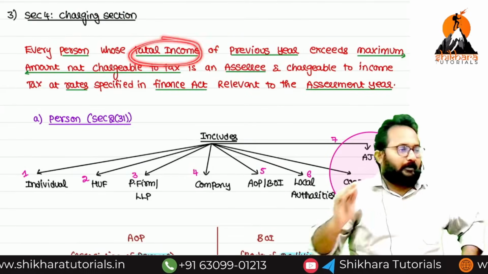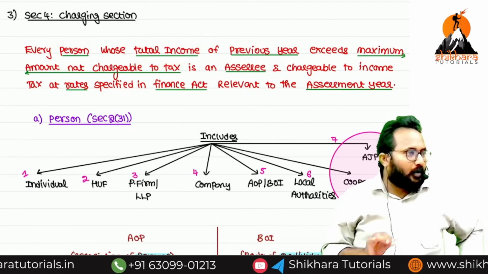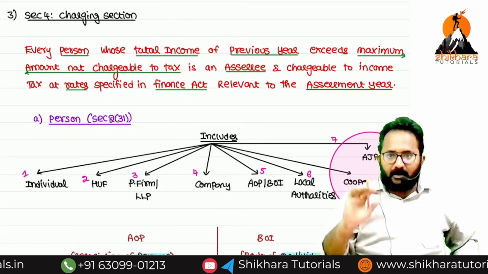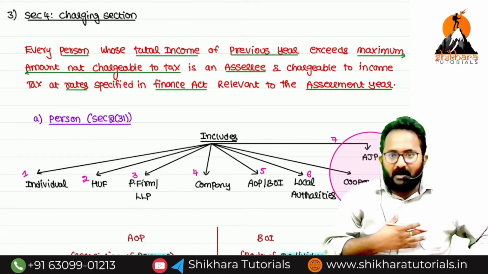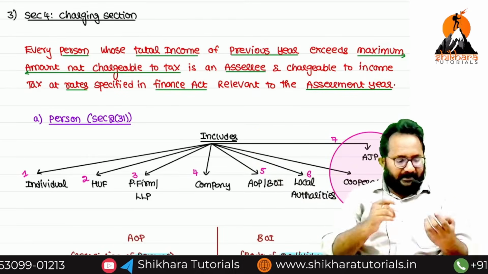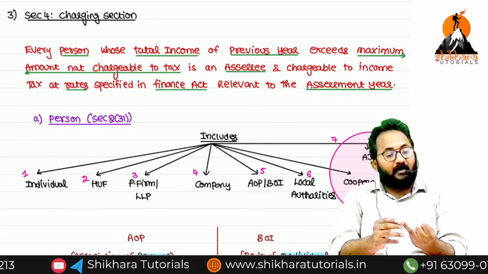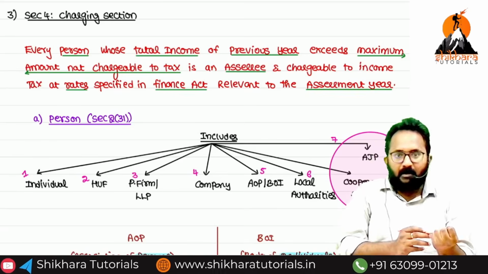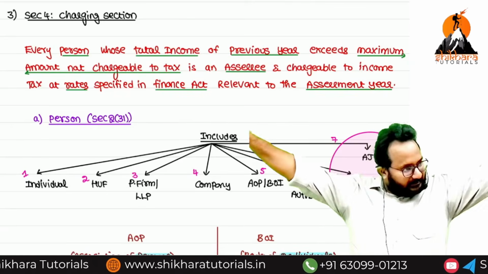Please check my total income. Every person, which one we have to check? Total income, not weight and height. Now tell me, total income means what are the things we have to add to get my total income? Maybe I can get multiple sources of income. One is practice income, another one teaching income, another one salary income. Maybe my father gave me some assets, I can sell those assets. Maybe I have a fixed deposit with the bank. Maybe I have stock exchange related income. These are all the various sources of income I have.